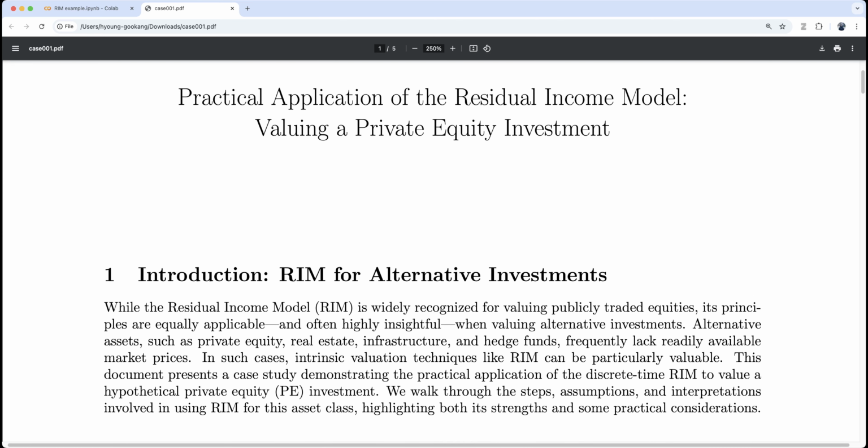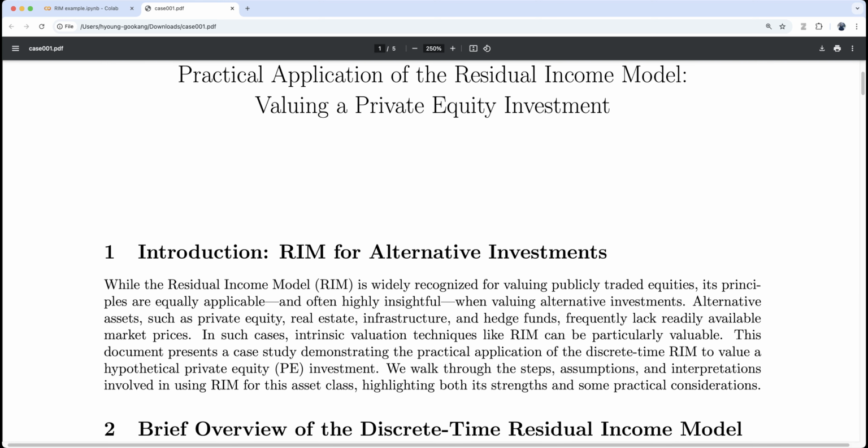While the residual income model, RIM, is widely recognized for valuing publicly traded equities, its principles are equally applicable and often highly insightful when valuing alternative investments. Alternative assets such as private equity, real estate, infrastructure, and hedge funds frequently lack readily available market prices. In such cases, intrinsic valuation techniques like RIM can be particularly valuable.